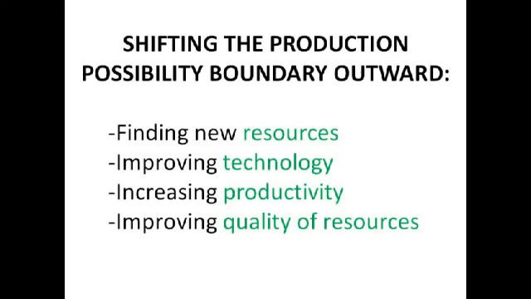Then there is increasing productivity. Productivity is output per worker per period of time. That's a really important definition. And then you can have different types of productivity as well. So you've got capital productivity, labour productivity, land productivity, and then factor productivity. And we'll come to all those later.